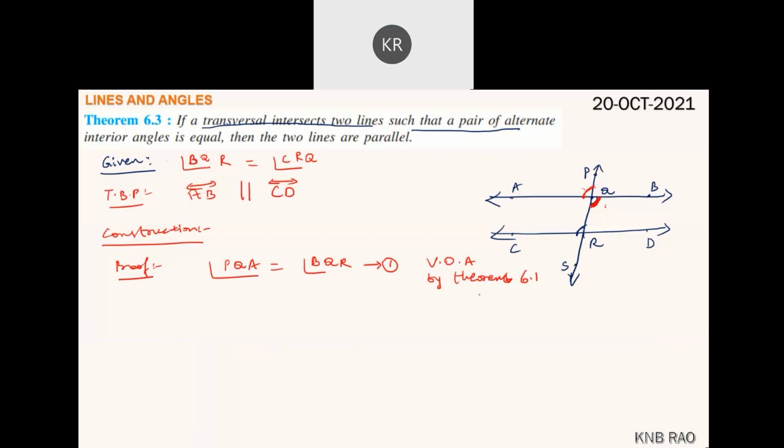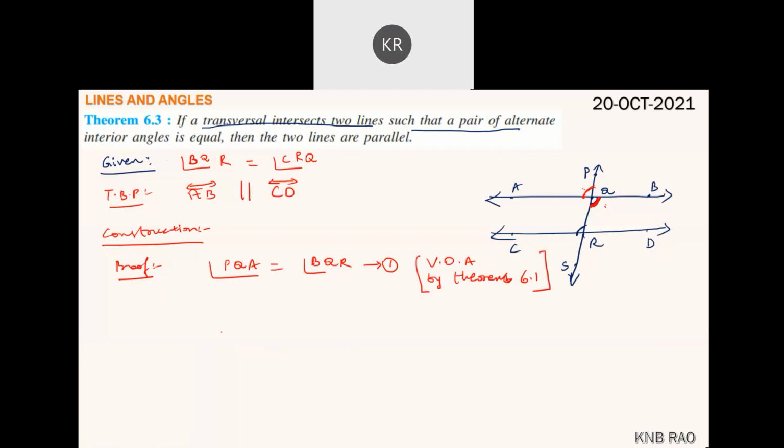What is axiom 6.1? Linear pair axiom. From axioms 6.1 and 6.2, linear pair axiom and if a ray stands on a line, from them we proved theorem 6.1: vertically opposite angles are equal. It's theorem 6.1.